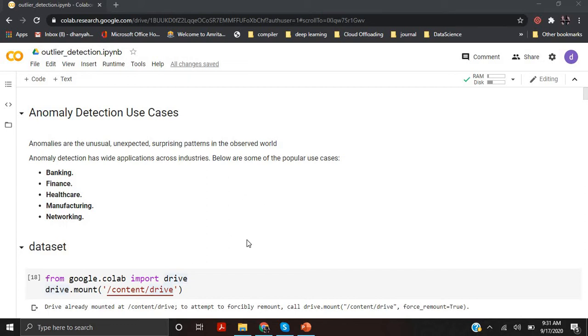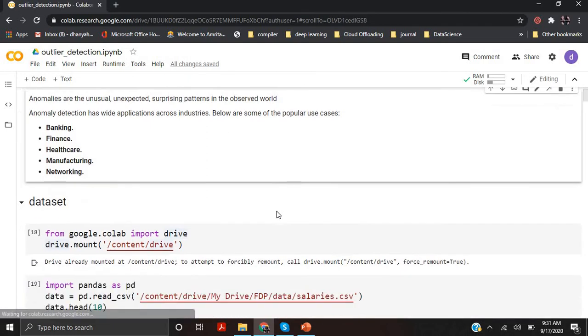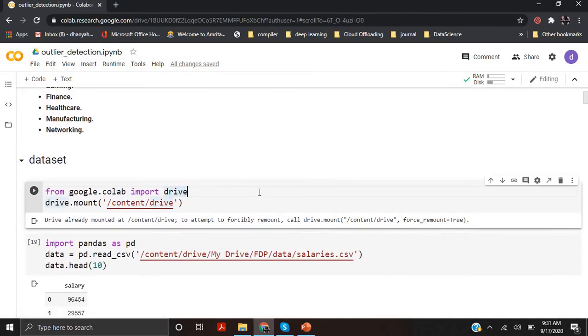So for that, first we will create a dataset. I have created a single-column dataset called the salary dataset. I have created 6,000 values with a range from 10,000 to 1 lakh, and I have randomly changed some of the values to a very high value. So this is data which you will be able to create by yourself. I have filled values ranging from 10,000 to 1 lakh, and randomly changed a few of the values to be abnormally high.